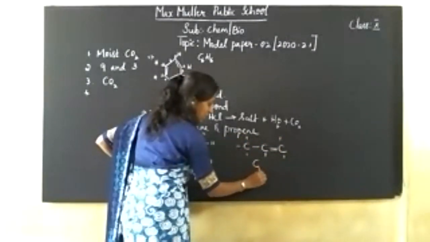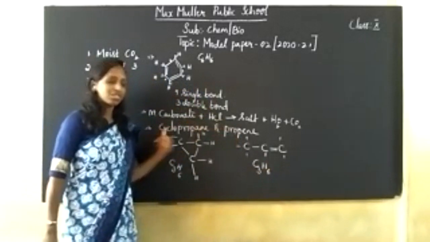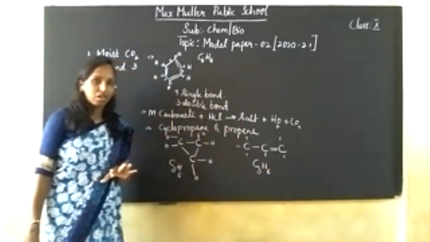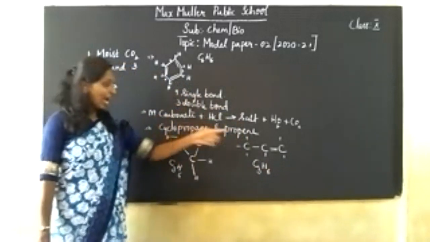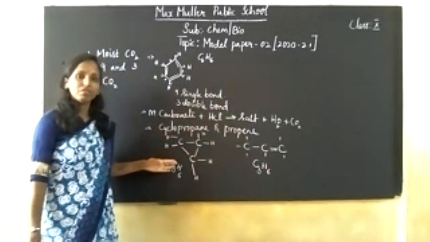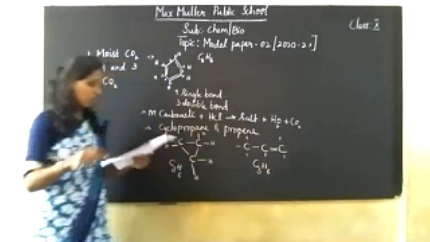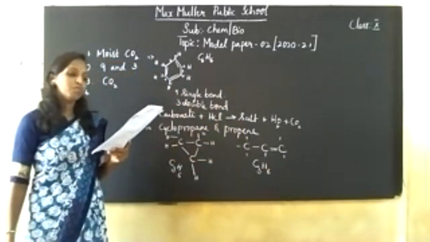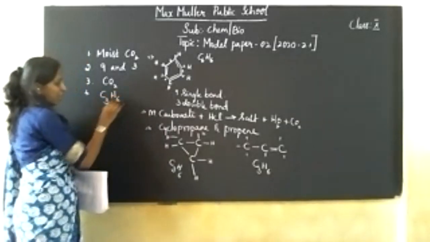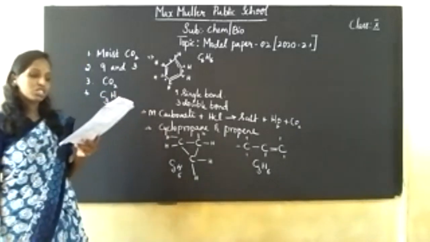So what is the formula? C3H6. For the cyclic structure and the double bond structure of the carbon component, the structures will be different, but the molecular formula will remain the same. So what is the molecular formula of both cyclopropane and propene? C3H6. Right? Yes.